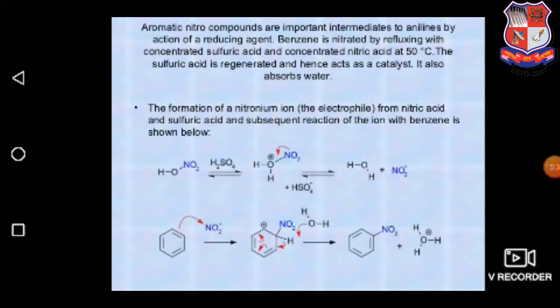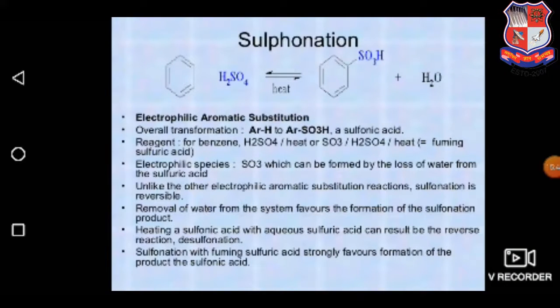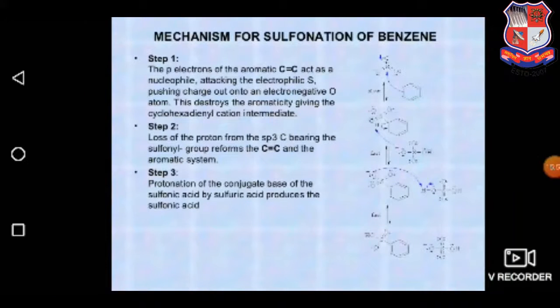Here are a few more examples, with the formation of the nitronium ion from nitric acid and subsequent production of nitrobenzene with proper mechanisms. Here is another example, sulfonation, where the sulfur group is attached to the benzene ring. Mechanism of sulfonation, with the demonstration of the nucleophilic attack on the electrophilic sulfur, pushing charge out onto the electronegative oxygen atom. It involves generally three steps and the subsequent formation of sulfonyl benzene.